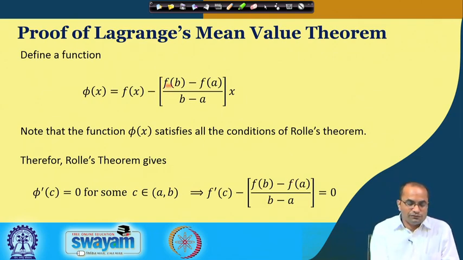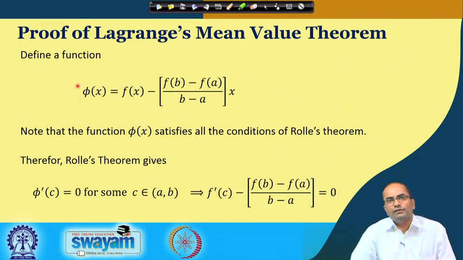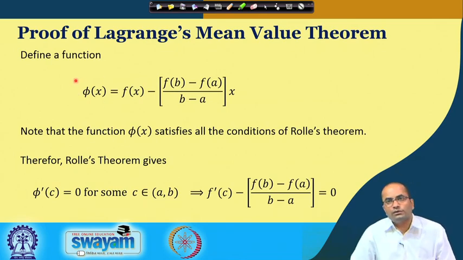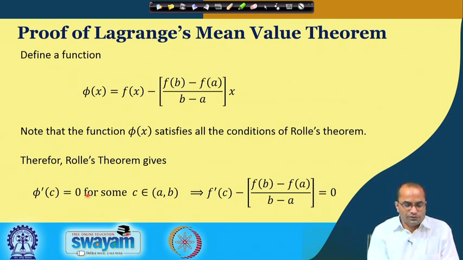So, the construction of this function here was important to prove the Lagrange mean value theorem. This phi satisfies all the properties of Rolle's theorem, and we can apply Rolle's theorem to this function, and we got the desired result of the Lagrange mean value theorem.